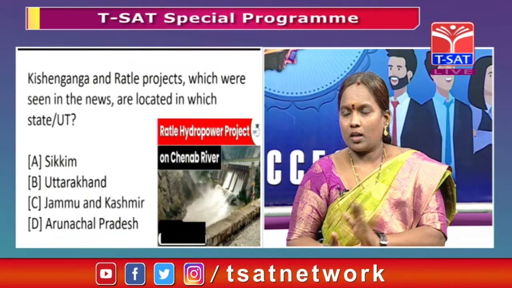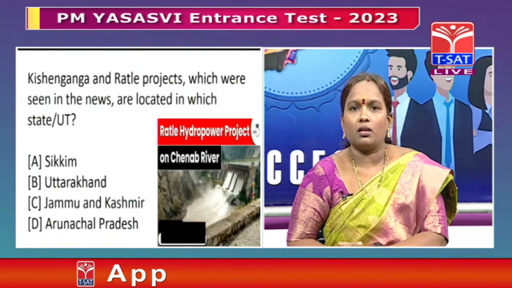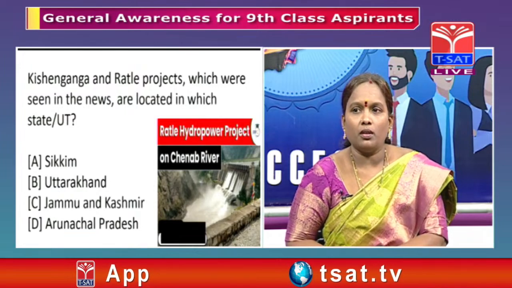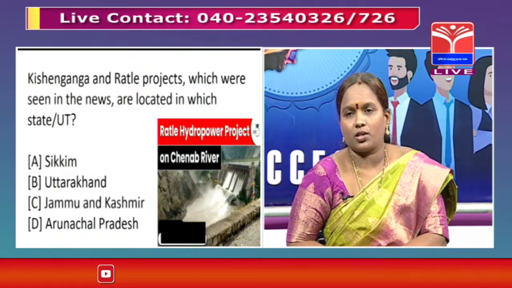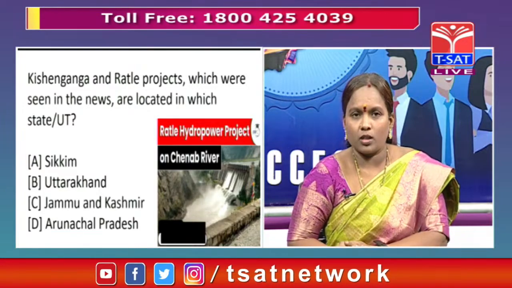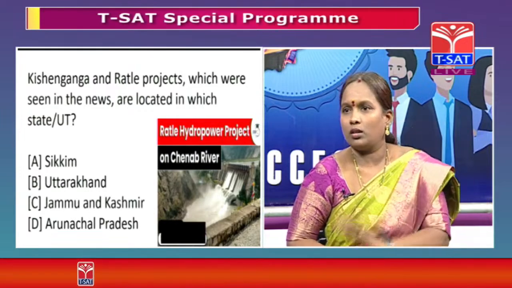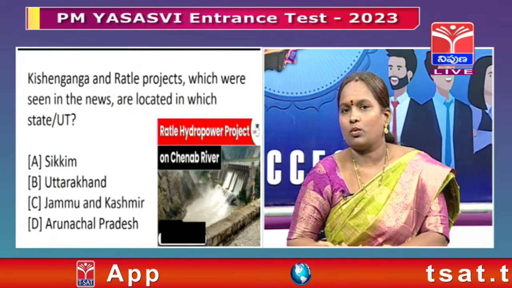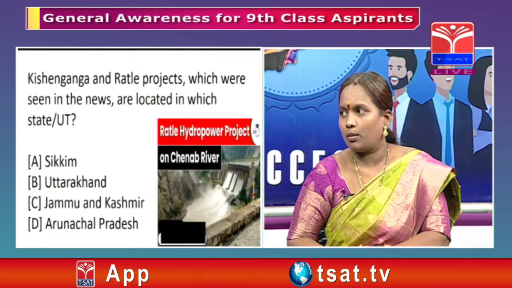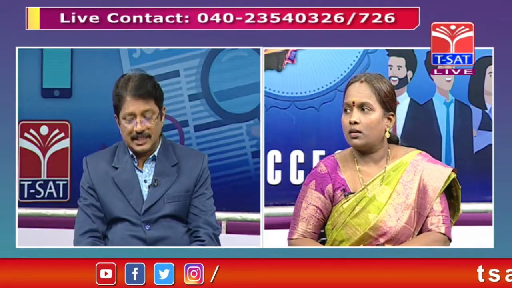Yeah, first I'll talk about why ma'am said Jammu and Kashmir. It's already said that it is a hydropower project on the Chenab river. Chenab is a tributary of the Indus river. There is an agreement between India and Pakistan about the Indus river, the Indus water project. The tributary flows from the northern part of Jammu and Kashmir, so obviously we can go for that. For Sikkim and Uttarakhand, the flowing of tributaries can't be the answer. The Chenab river is of course in Jammu and Kashmir.